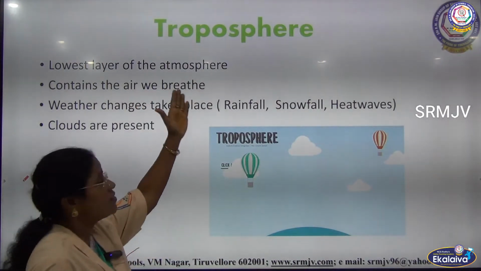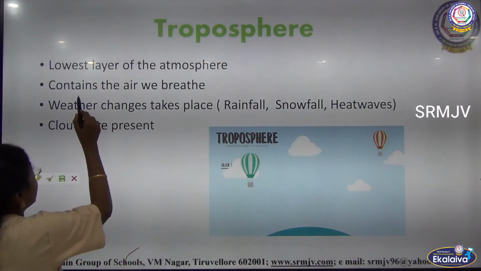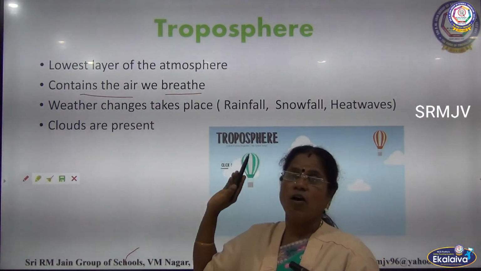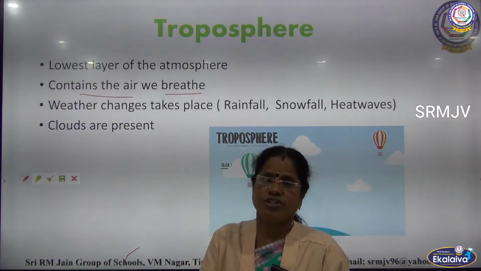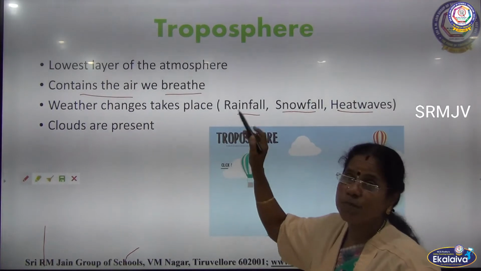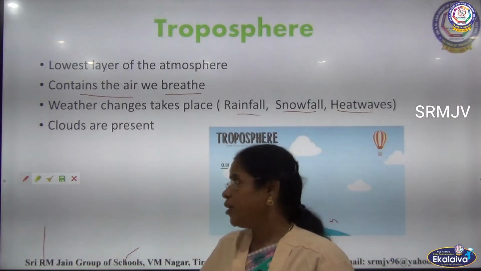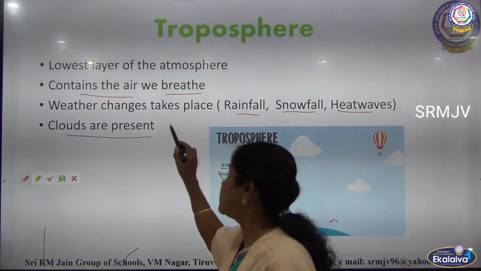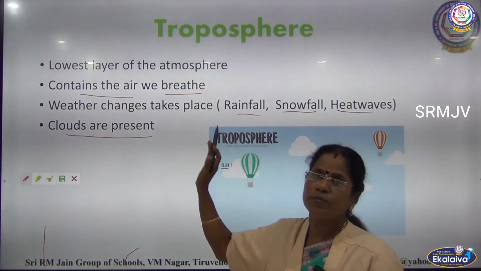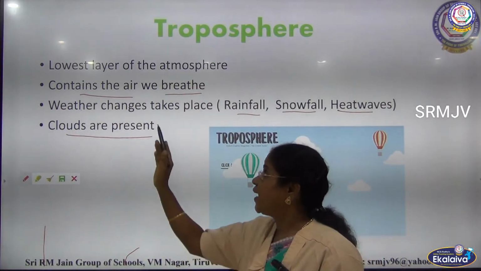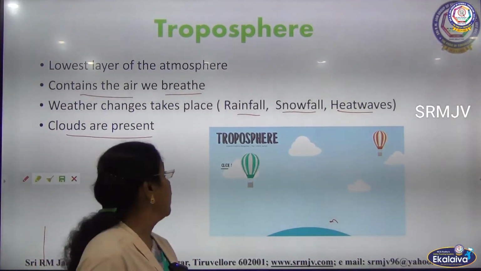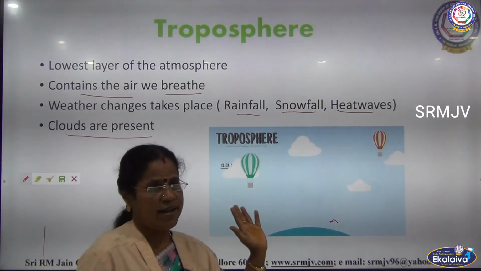Above the earth, the first layer is the troposphere. It contains the air we breathe. So, in the troposphere only we have the oxygen. All the weather changes such as rainfall, snowfall, heat waves take place in this layer. Mainly you can see many clouds present in this troposphere. Is it clear, children? The first layer, the lowest layer of the atmosphere, is the troposphere, and it contains the air we breathe. All the weather changes take place in this layer, and clouds are present in this layer.